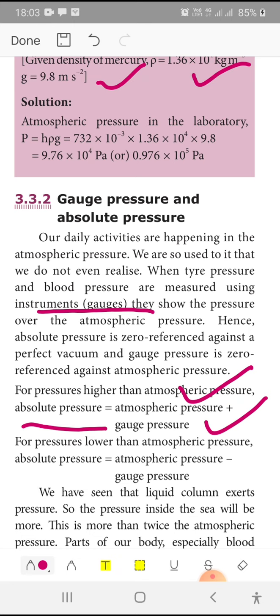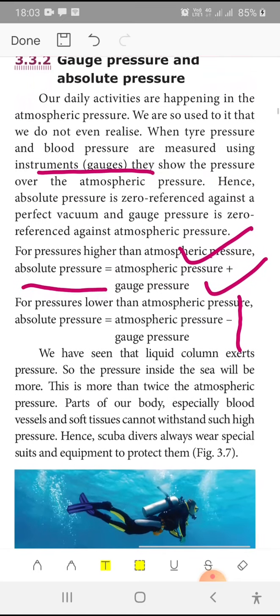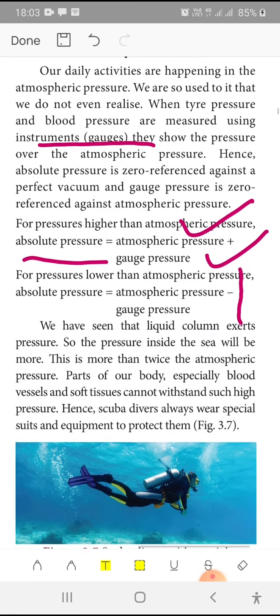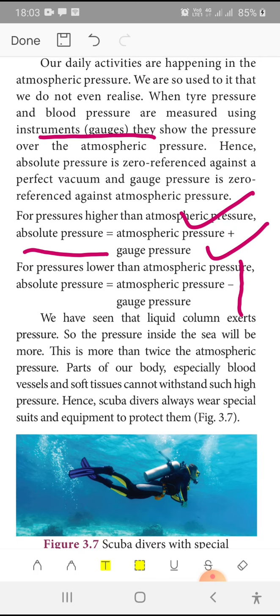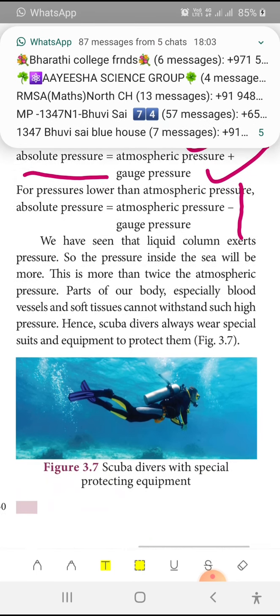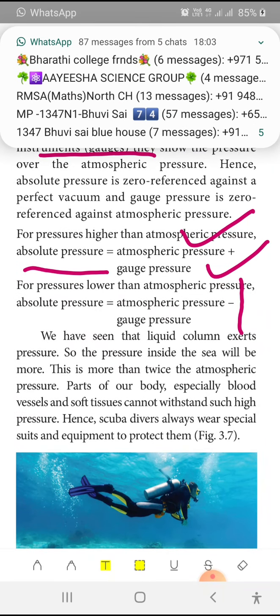We have seen that a liquid column exerts pressure. For a pressure lower than the atmospheric pressure, absolute pressure is equal to atmospheric pressure minus gauge pressure. We have seen that the liquid column exerts pressure, so the pressure inside the sea will be more. This is more than twice the atmospheric pressure. Parts of our body, especially blood vessels and soft tissues, cannot withstand such a high pressure. Hence, scuba divers always wear special suits and equipment to protect themselves. The next page we will see in the next video.